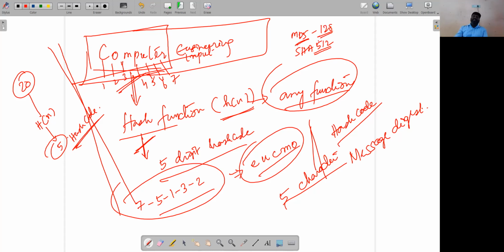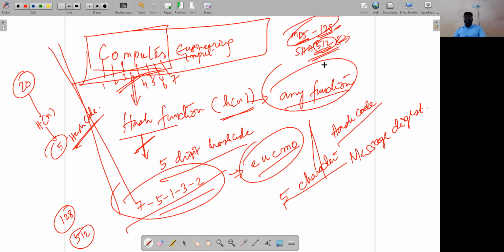The value follows SHA, so the SHA-512 function produces an output of 512 bits. Output means the hash code: MD5 gives a 128-bit hash code and this gives a 512-bit hash code. So there are different variations in the hash functions that we are going to use in different types of applications, and we will discuss that in the later sessions.